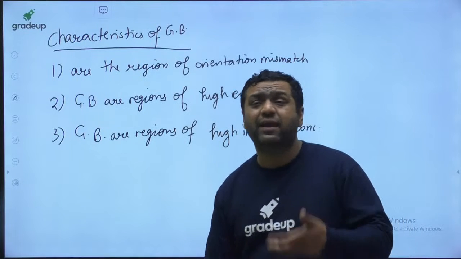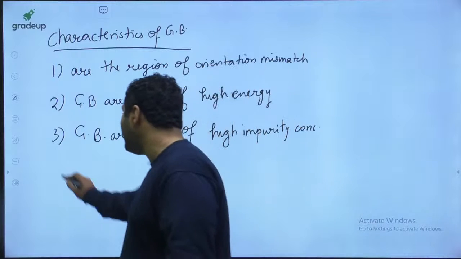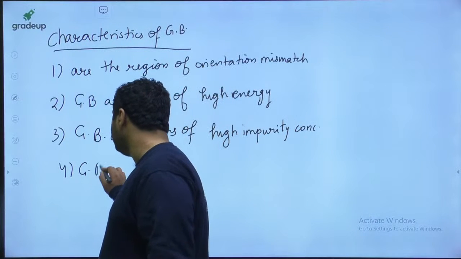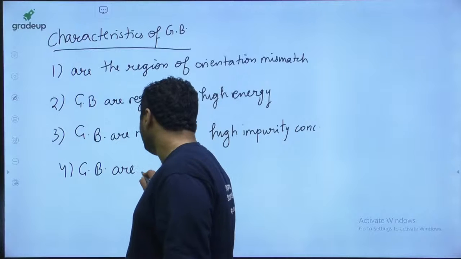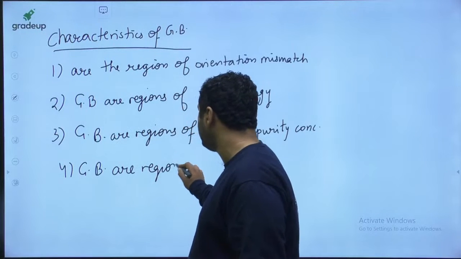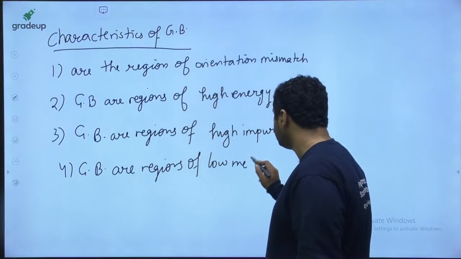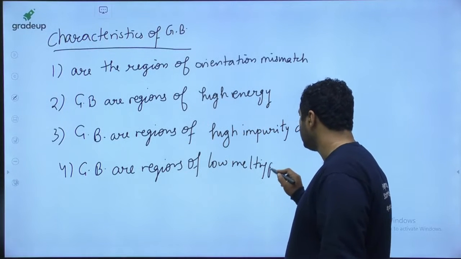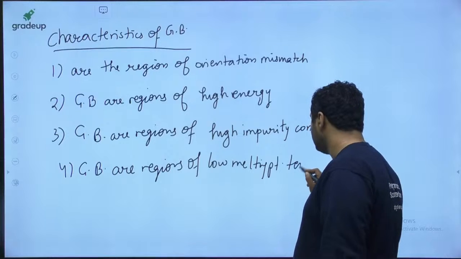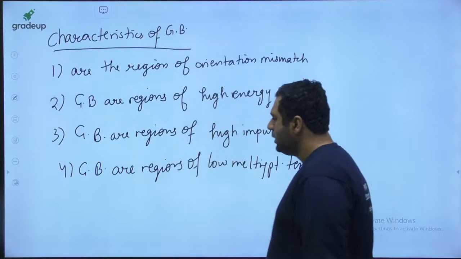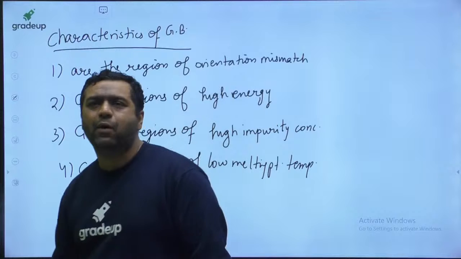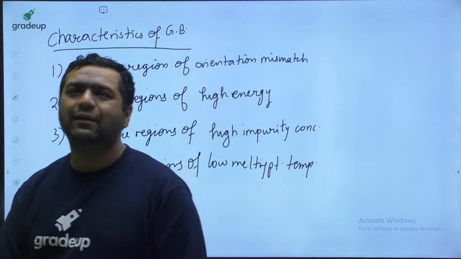So grain boundaries require less energy. That's why grain boundaries are regions of low melting point temperature.